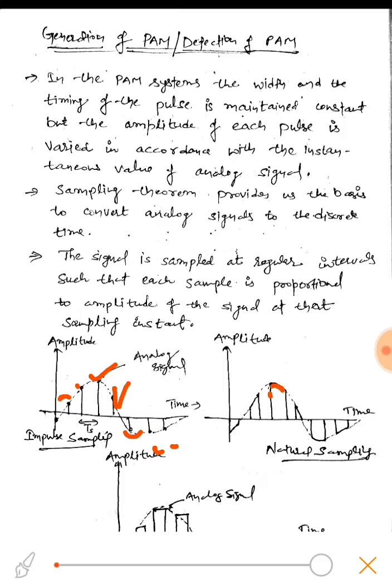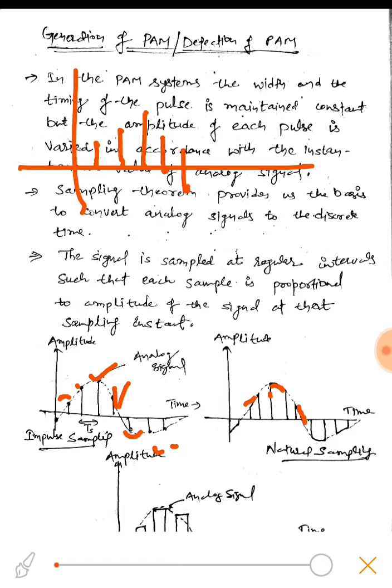In natural sampling, it follows the amplitude of the analog signal, like that. If in this pulse it follows the amplitude of analog signal, and at that sampling instant it follows the amplitude of analog signal. If it is an instantaneous or impulse sampling, we would get the signal like this.